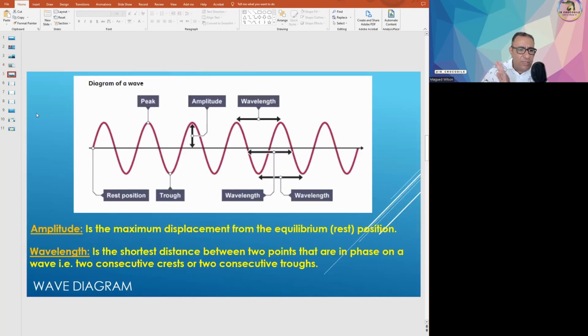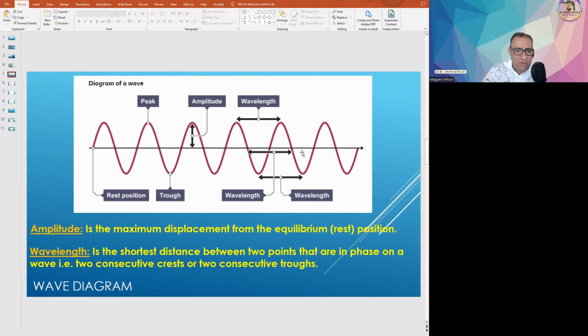Now let's look at the wave diagram. Basically, this wave diagram is for a transverse wave, but it can also work for a longitudinal wave, just by keeping in mind the structure or composition of a longitudinal wave. So we definitely have a periodic motion, let's say a sine wave or sinusoidal function. It could also be a cosine function, it doesn't matter.